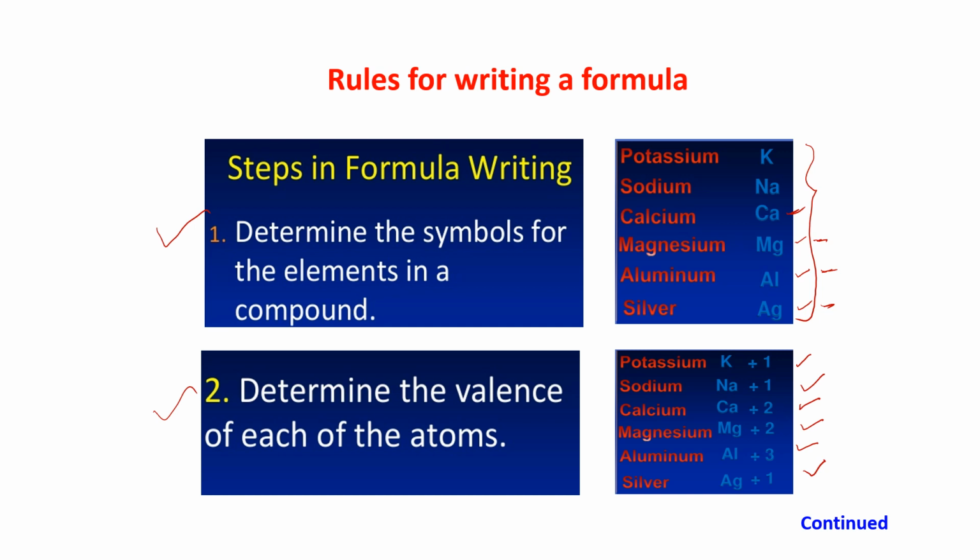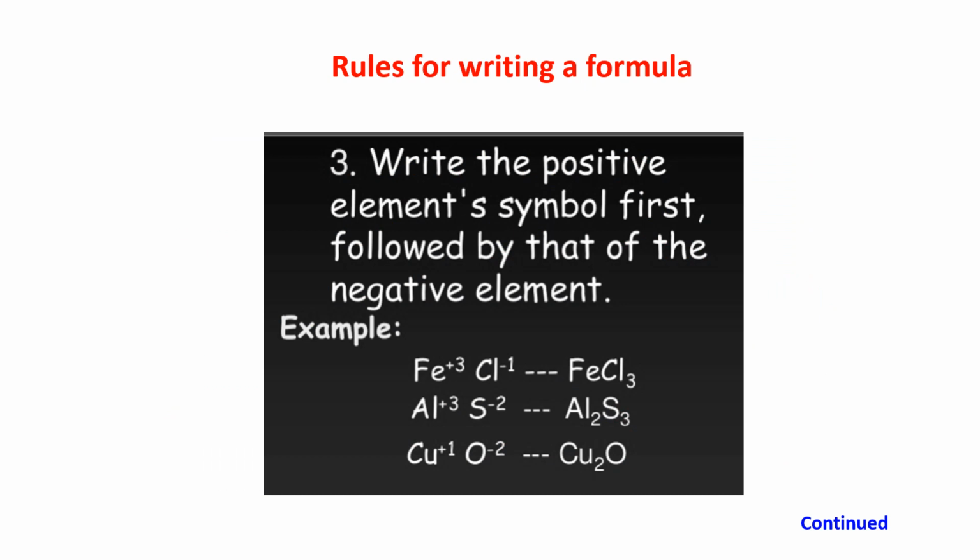Okay, let us see what is given in the third step. Third step, write the positive element's symbol first. This is very important. You have noticed that I have written the positive one first on the left hand side, and the negative one on the right hand side. Suppose I have to write the symbol of ferric chloride.